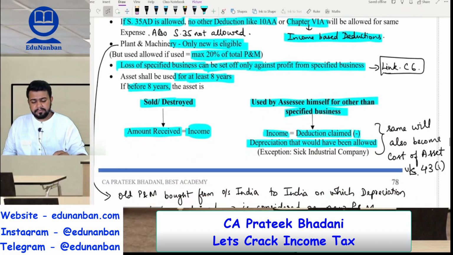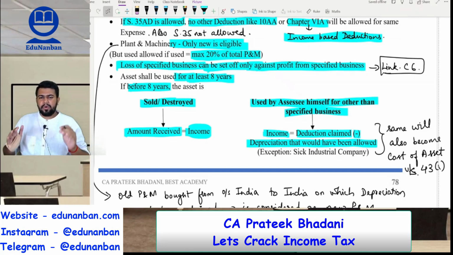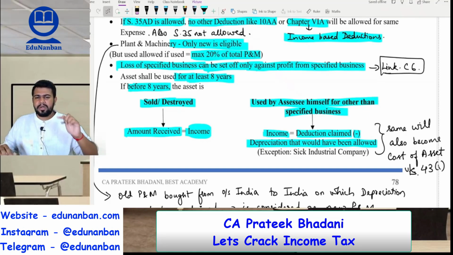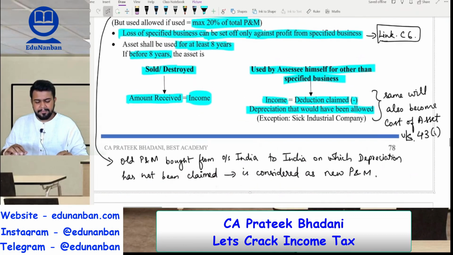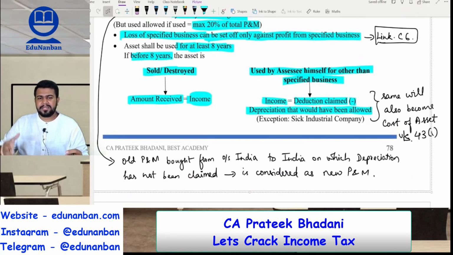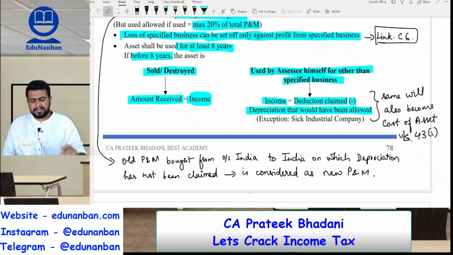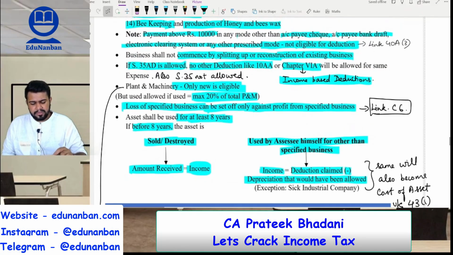Okay, then in case of plant and machinery, only new plant and machinery is allowed for deduction. However, if old plant and machinery is within 20% of the total plant and machinery, then old plant and machinery will be considered as new plant and machinery. Hence, deduction is allowed for old also. And one more thing, if there is an imported plant and machinery, that is a plant and machinery which was used outside India and now it is brought into India, it is also considered as new plant and machinery if no depreciation has been claimed on such plant and machinery. Okay, so this was new plant and machinery.